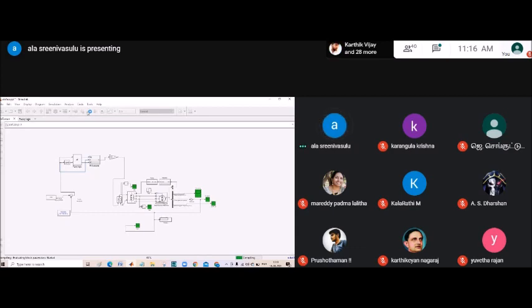It's compiling. Wait a second, it's compiling.